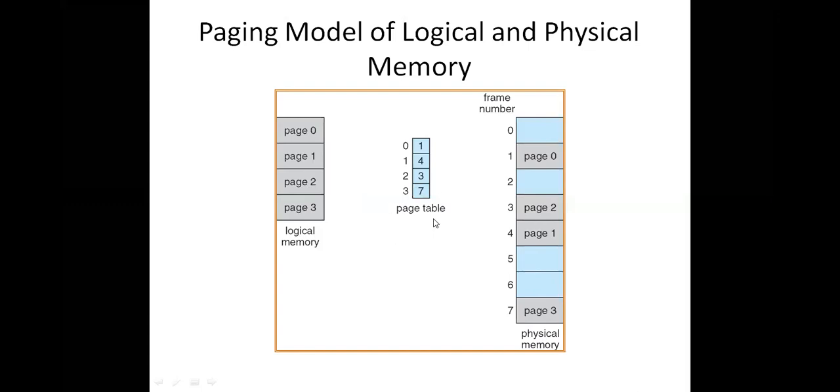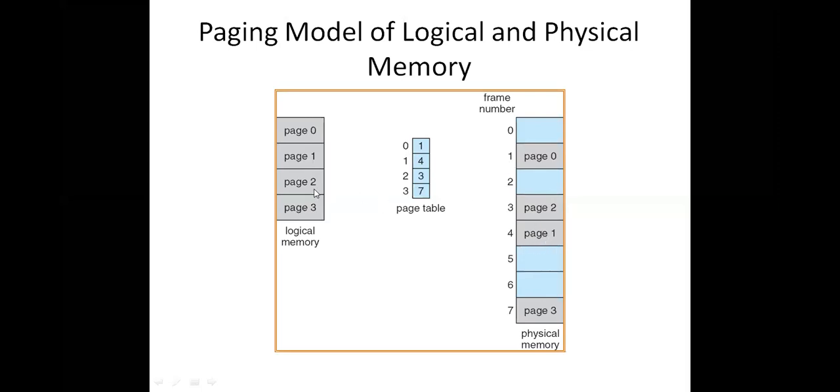The page table consists of two entries. The outer partition indicates the page numbers and the inner partition indicates the frame numbers. For example, page 0 is available in frame 1. Check it: this is page number 0, and where is it available? In frame 1. Go to the main memory, this is frame 1, and in frame 1, page 0 is available. Next, where is page 1 available? Go to the page table. This is page number 1, and it is available in frame number 4. Go to frame number 4, and here page 1 is available.